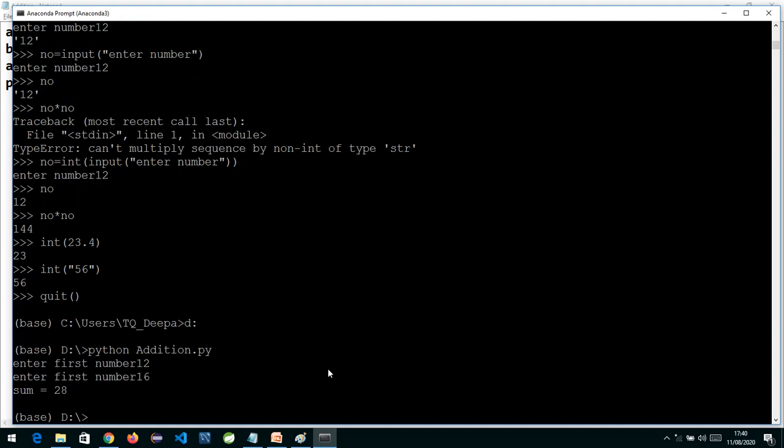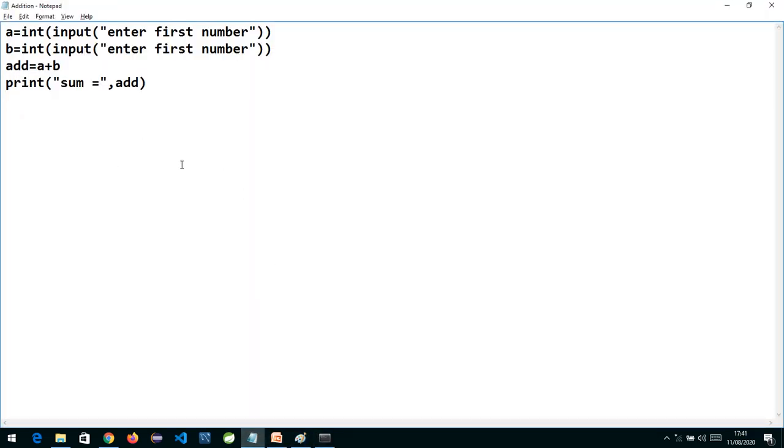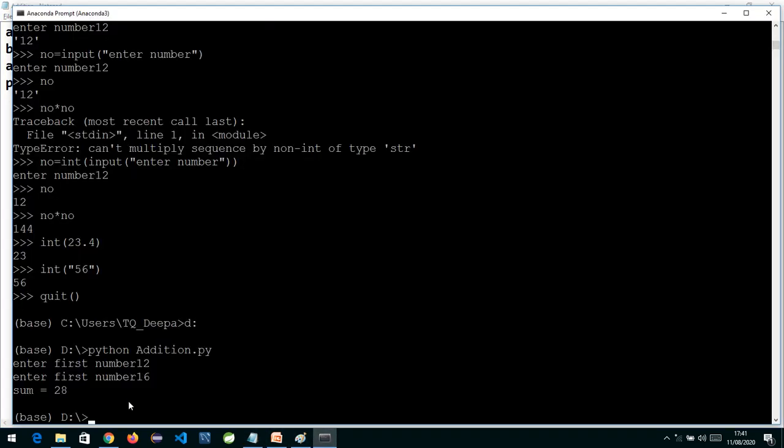I told you, in Python we can work in 2 modes. One is interactive mode, where you type line by line and it gives you the output, and another is scripting mode. In scripting mode, we create a file this way and save it with the .py extension. Then I go to my command prompt and type the command python, followed by the name of the file and the extension. As the file was in D:, I have switched to D:, and accordingly it's working. So this is scripting mode.